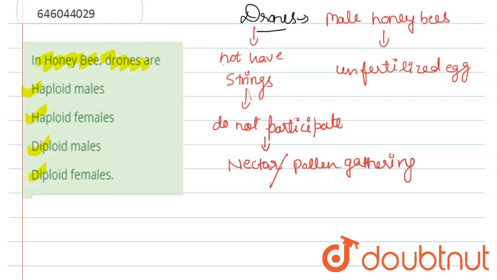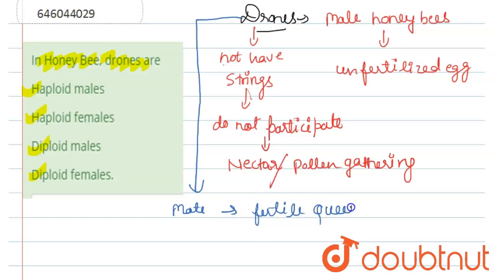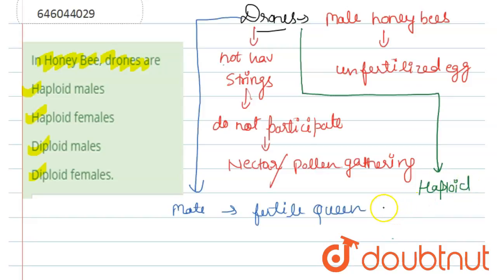A drone's primary role is only to mate with a fertile queen. Now the male drones are haploid in nature, as they have only half the genes possessed by the queen. So our correct option is option A, that is haploid males.